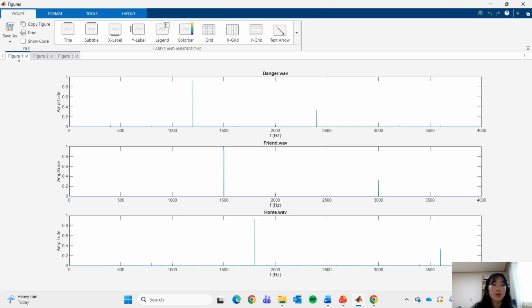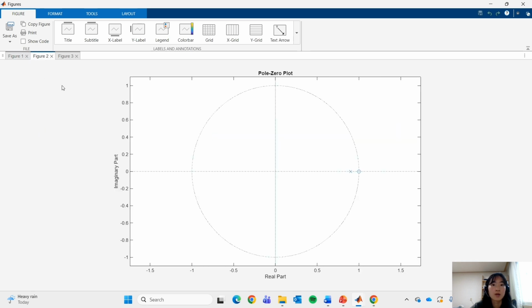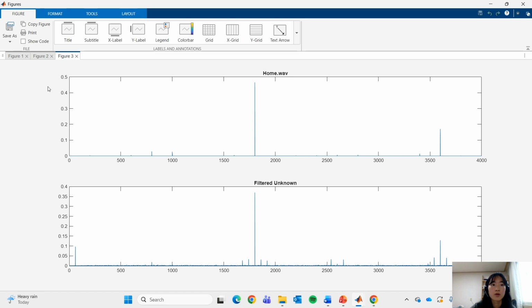And here we have three figures. This is for part A, where we have the three magnitude spectrums: danger, friend, home. And then this is for part D with the pole-zero plot, and we can see the pole is inside the unit circle. And then figure 3 is the final part F, where we compare the matched audio file with the filtered unknown audio, and we can see how similar they are.